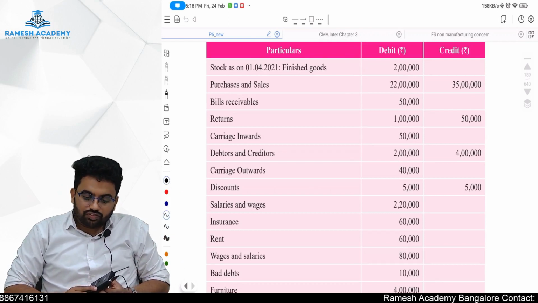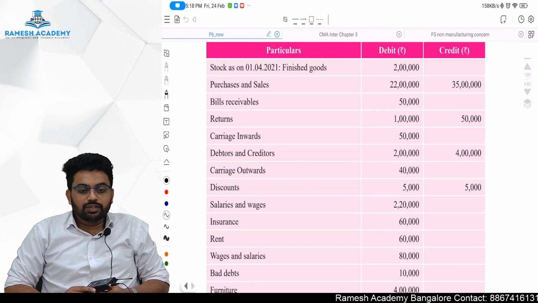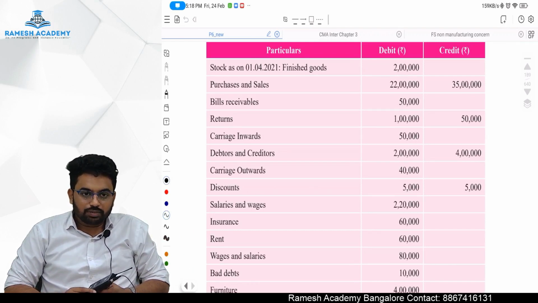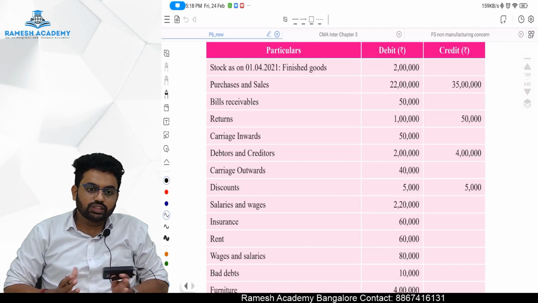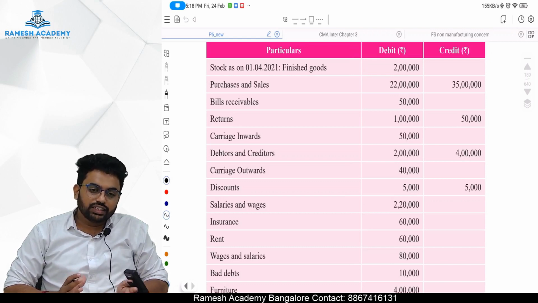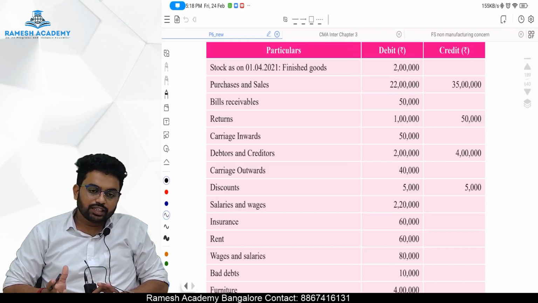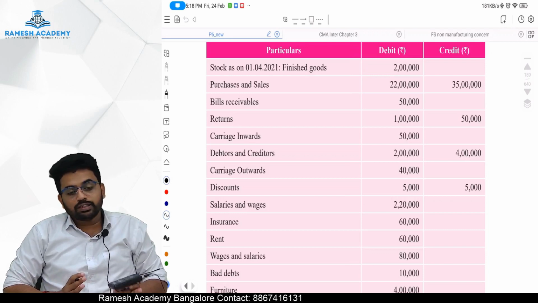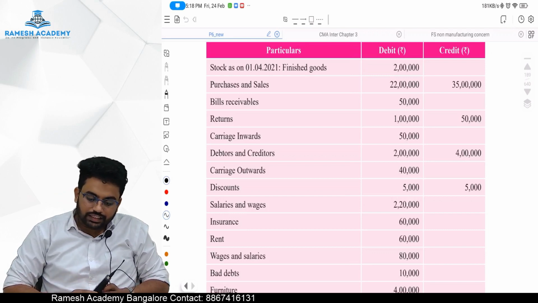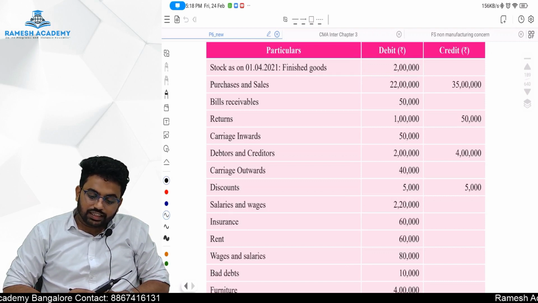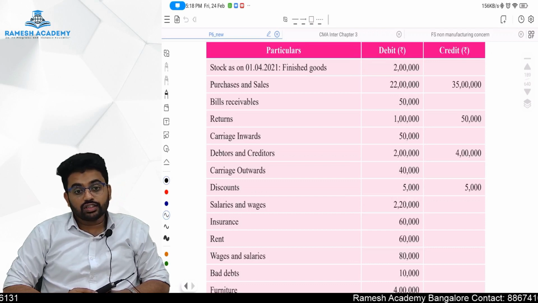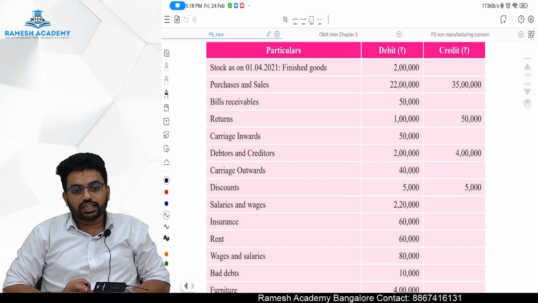Bills receivable 50,000. Returns: debit means sales return, credit means purchase return, because the opposite of purchase is purchase return, and the opposite of sales is sales return. Sales will be credit, so sales return will be debit; purchase will be debit, so purchase return will be credit. Carriage inward is 50,000, which is a direct expense. Debtor and creditor 2 lakh, 4 lakh. Carriage outward is 40,000 rupees, which is not a direct expense but a selling expense. It is just to attract the customers.